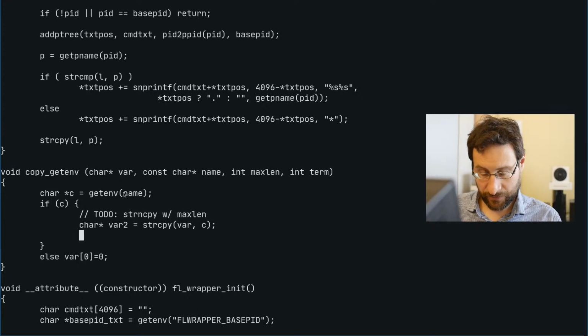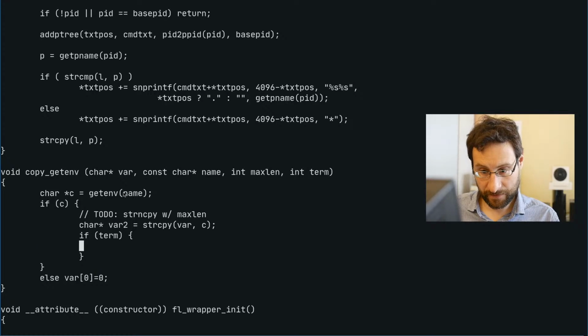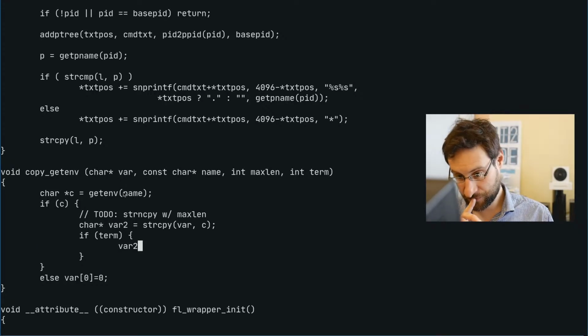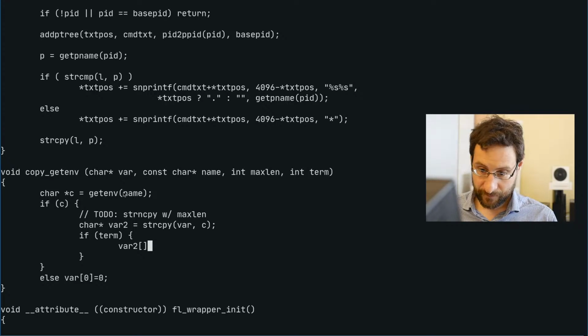And so if we should terminate this additionally for our filter dir thing, then var2, so I need to check, so that should be that, basically one more here, that should be out.